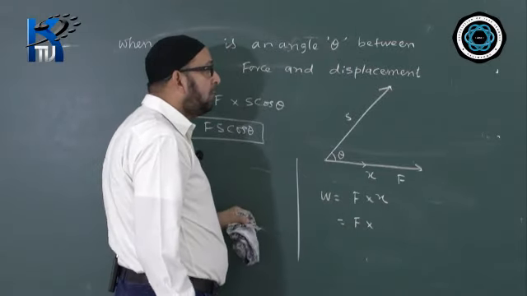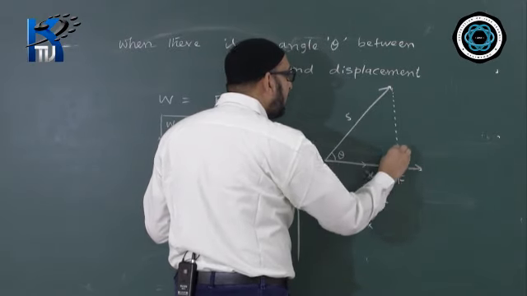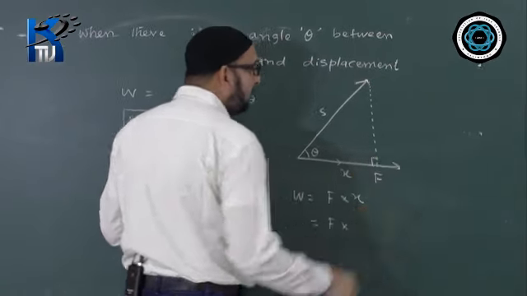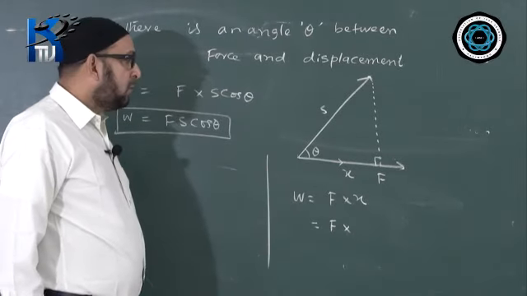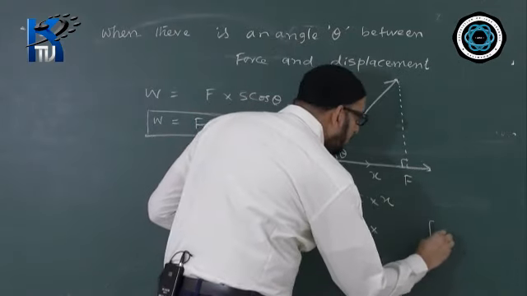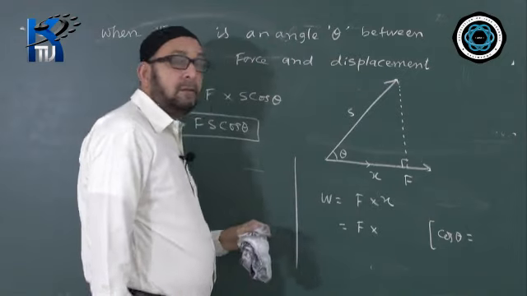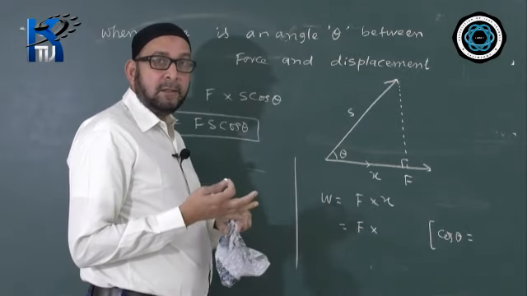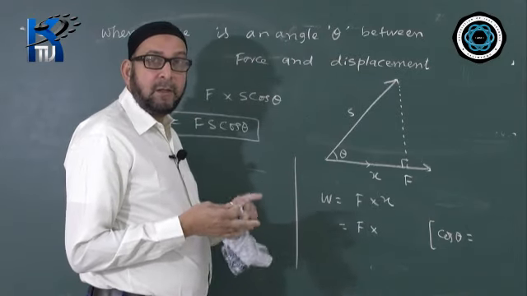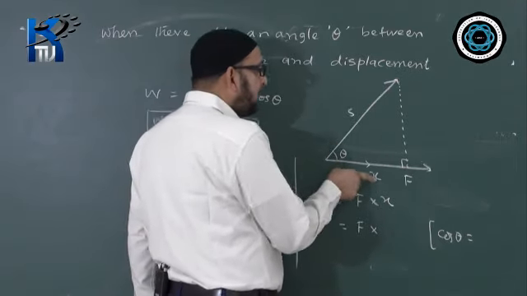Now you see how we apply a little bit of trigonometry. We drop a perpendicular and change this into a right angle triangle, and use a little bit of trigonometric ratio. Cos theta in this triangle is equal to base by hypotenuse.